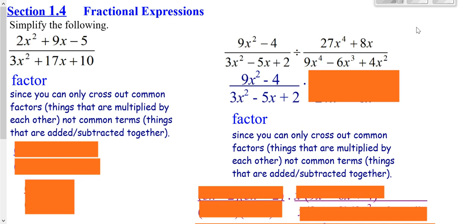So the first thing you want to do is typically go ahead and factor, because you can only cross out things that are multiplied by the top and multiplied by the bottom, meaning common factors. You cannot cross out common terms.